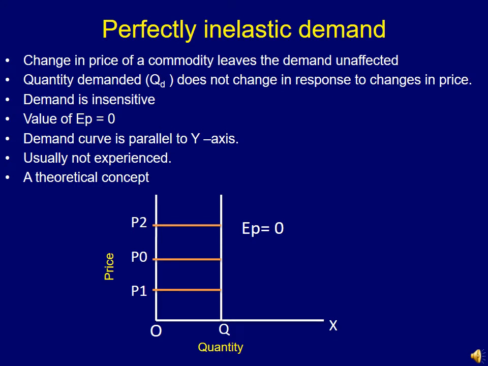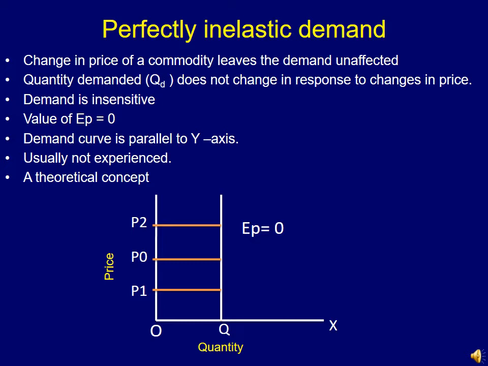So the first one is perfectly inelastic demand. As the word suggests, perfectly inelastic means the responsiveness of the demand of the commodity is either negligible or totally absent with respect to the price of that commodity. In other words, change in price of a particular commodity leaves the demand of that commodity unaffected. Normally we can see that whenever there is a price change, the demand for that commodity also changes.